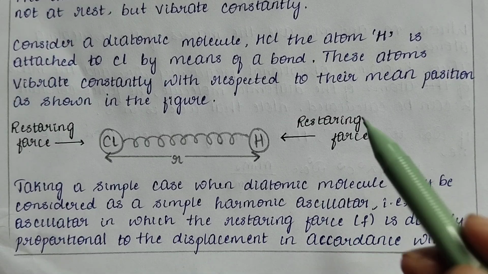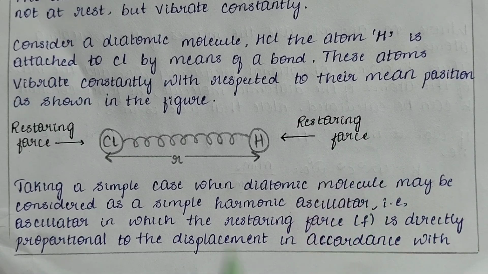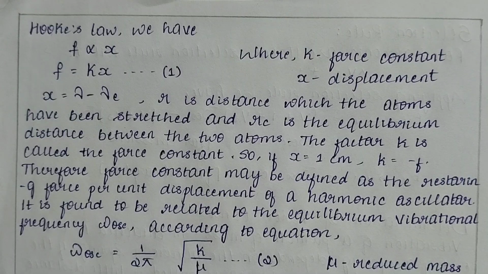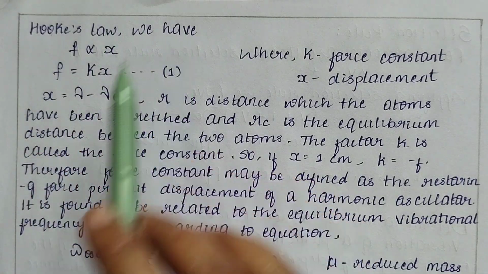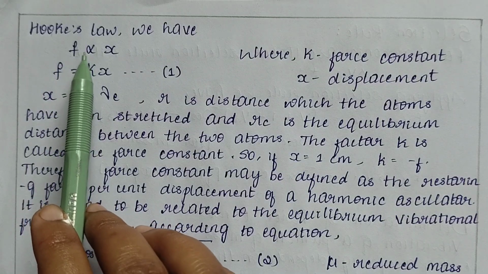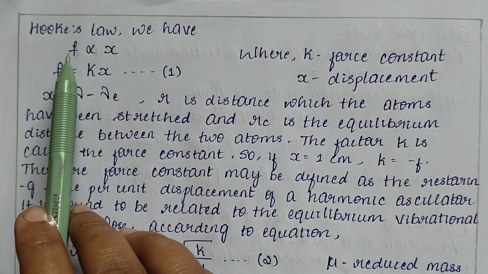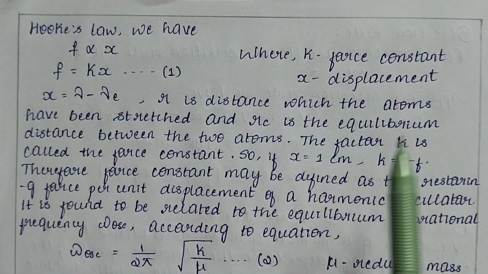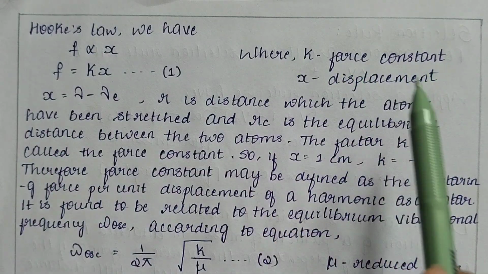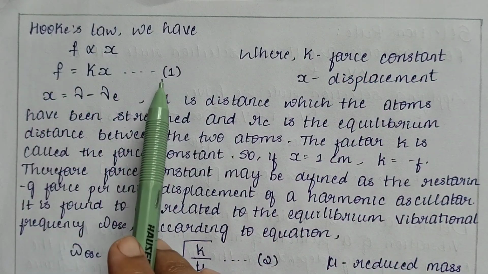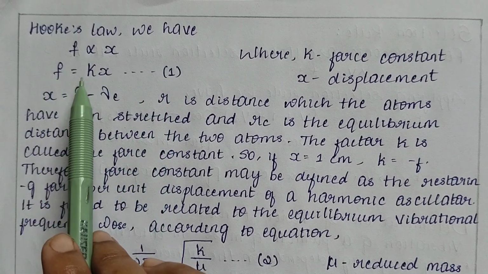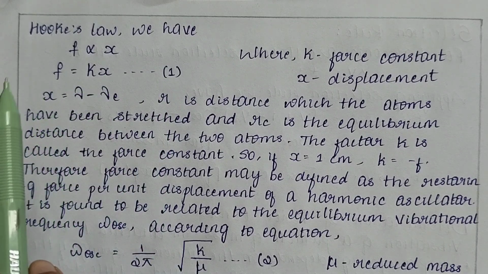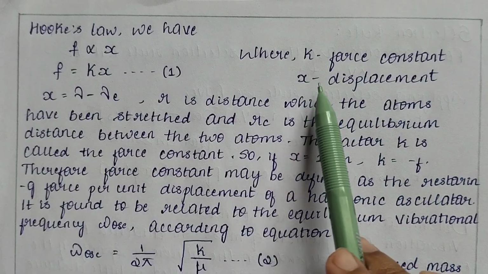As I mentioned earlier, the restoring force will be proportional to the displacement in accordance with Hooke's law, and thus we have F directly proportional to x. F is the restoring force and x is the displacement. And we'll consider a constant, that is the force constant. Applying the force constant, we get equation number 1: F is equal to K into x. And we'll write another equation for x, that is the displacement.